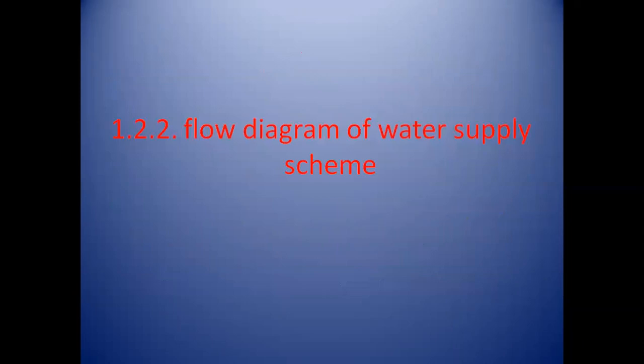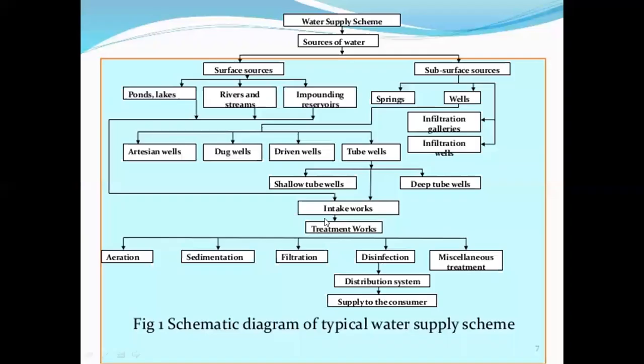Now the next point is the flow diagram of the water supply scheme. This is a sub point in point number 2. Now see the flow diagram of the water supply scheme.